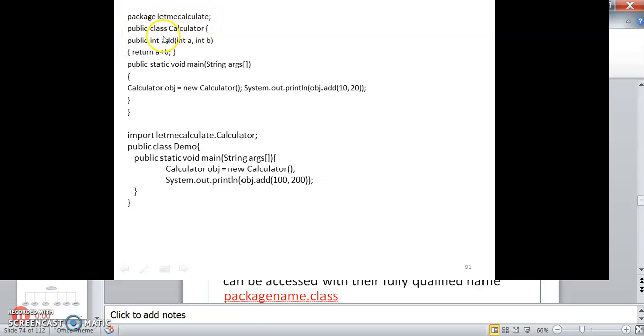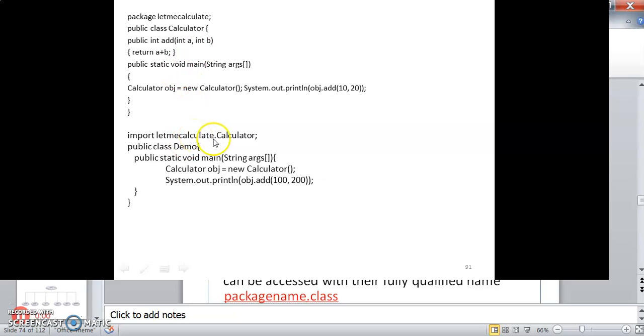This is another example of a package. Let me calculate. Public class Calculator contains a public int add(A, B), and it will return A plus B. Public static void main(String args), Calculator object equal to new Calculator, and System.out.println(object.add(10, 20)). So it will return the value as 30.